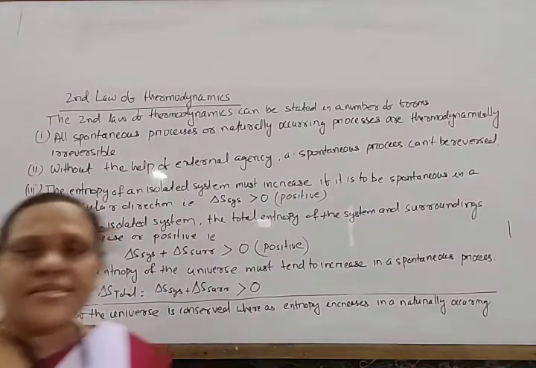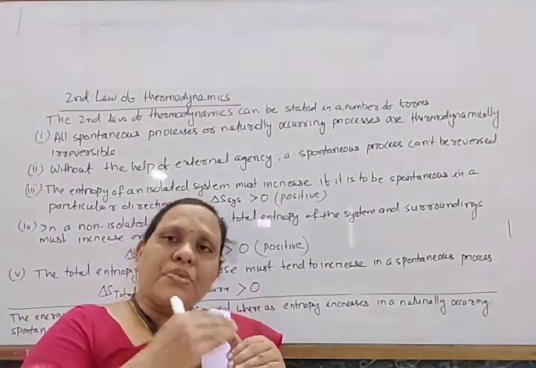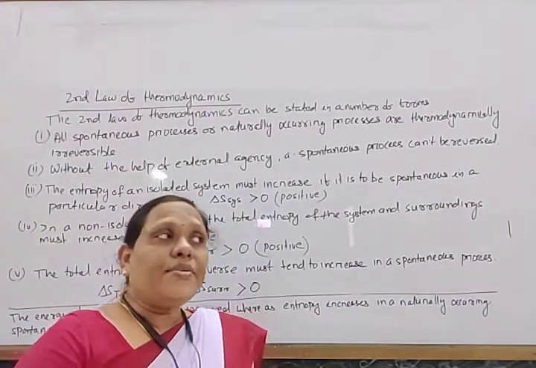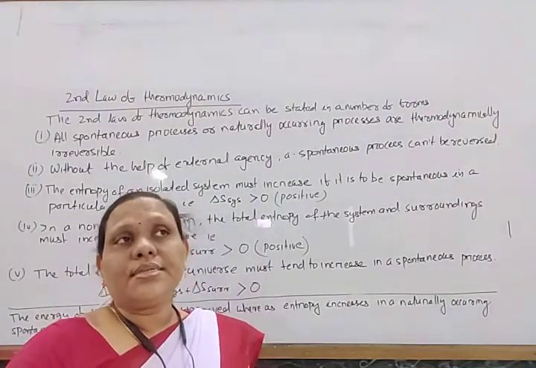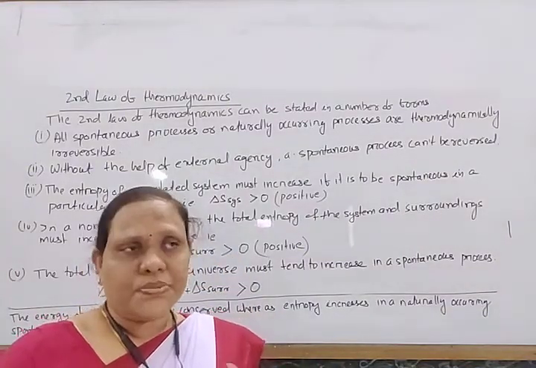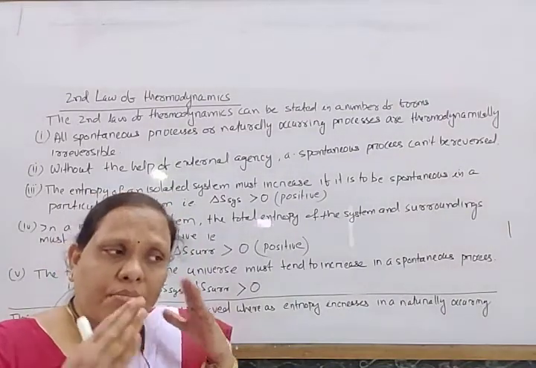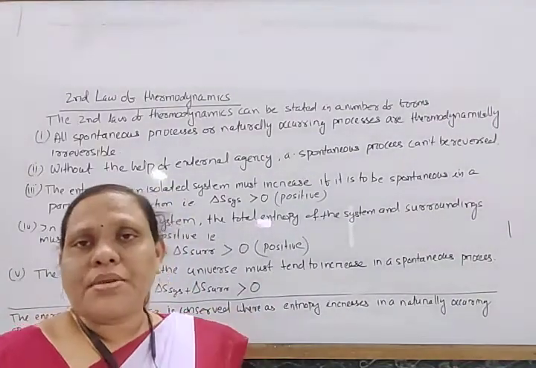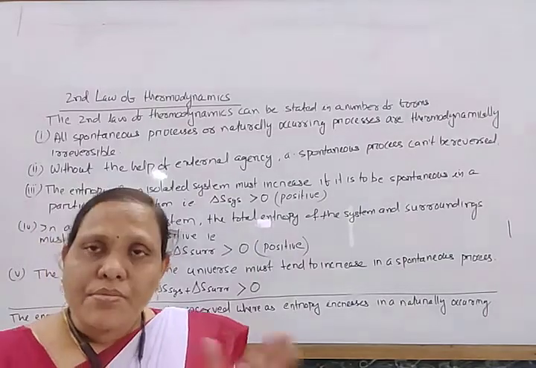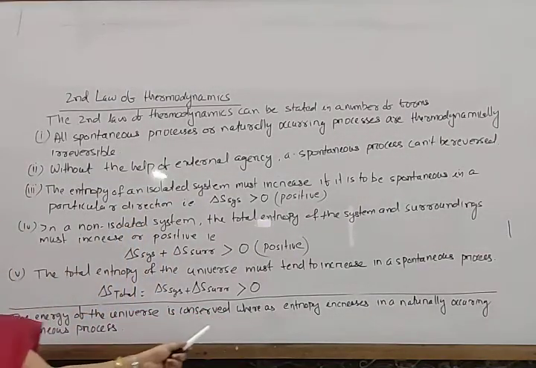So from this, with an increase in entropy, the process becomes spontaneous. And again we know that with a decrease in enthalpy, the process becomes spontaneous. The first law and the second law of thermodynamics combined can be stated as: the energy of the universe is conserved.